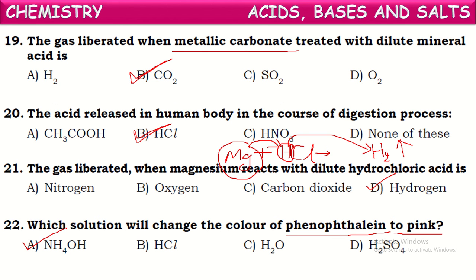So here it is the first option, ammonium hydroxide, which is a base. Whereas if you see HCl and sulfuric acid, H2SO4, these two are acids. Whereas water is a neutral substance which won't show any effect with litmus. Okay. Next.